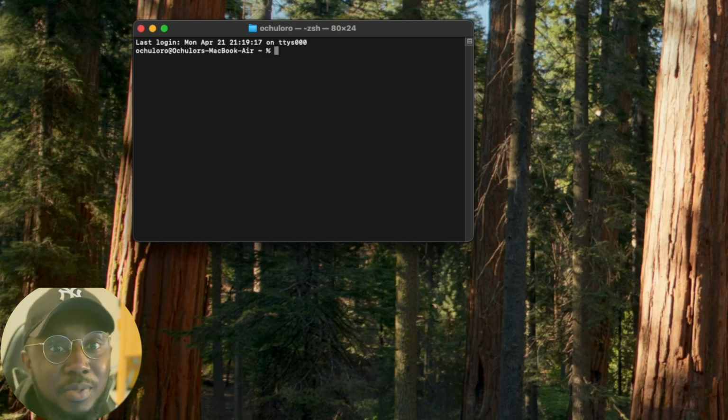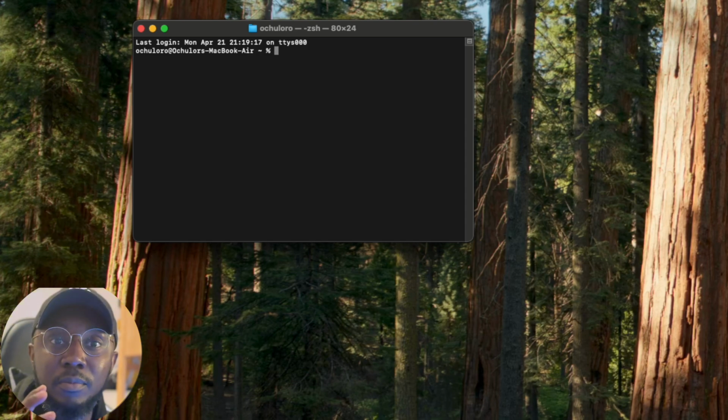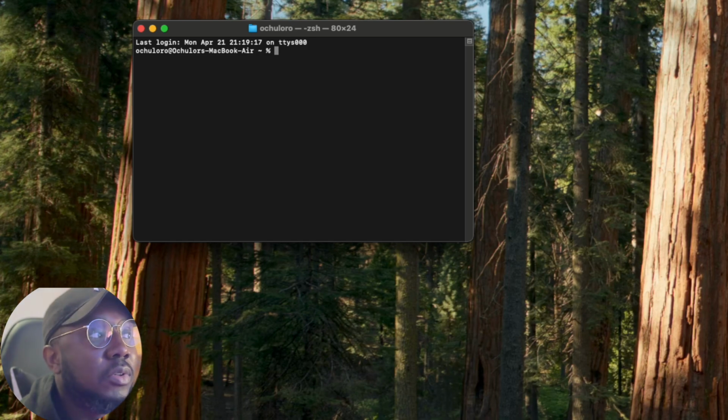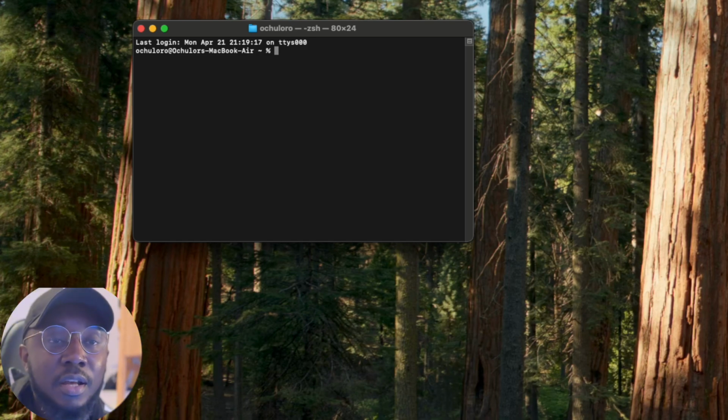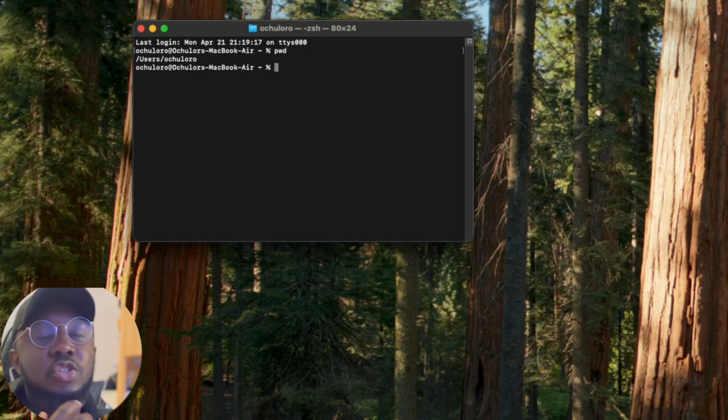But for the computer, it's also the same thing. How do we know where we are in the computer at any point in time? Well, there is a simple command which we can use to actually find and show us where we are currently, in our room or directory. And that command is called pwd, which means print working directory. So if you type pwd in your computer right now and you click enter, it shows you where you are.